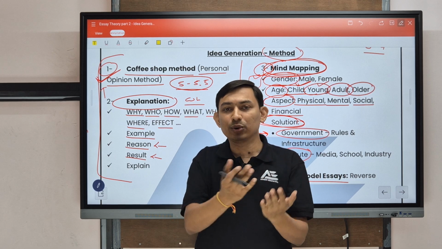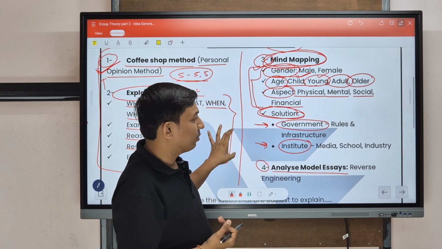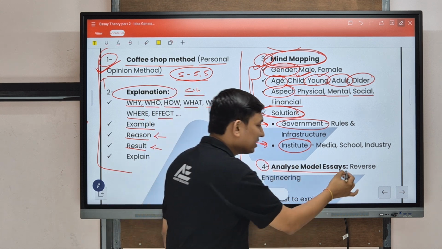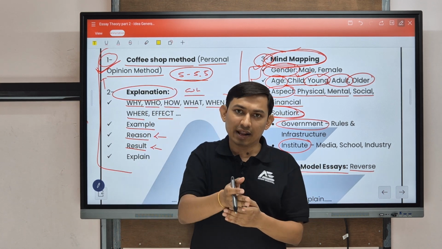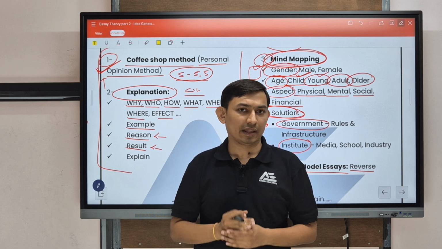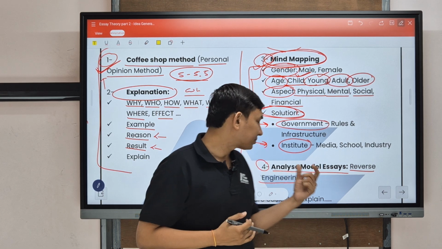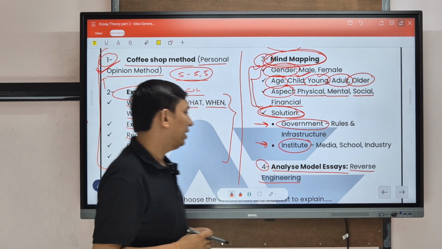Then by reading you can fetch the information. Clear? So it is called analyze model essay or reverse engineering, because we have read the sample answer first. So this is the simple method, analyze model essay.